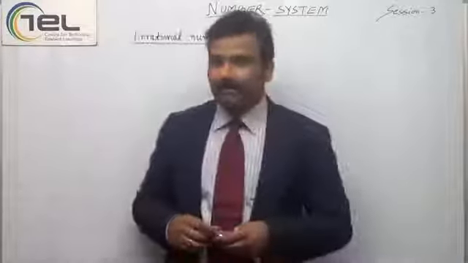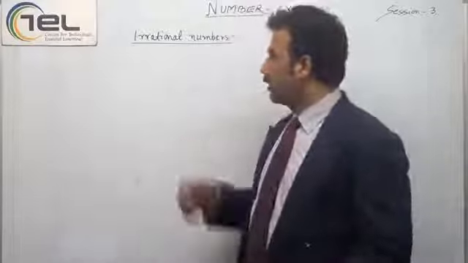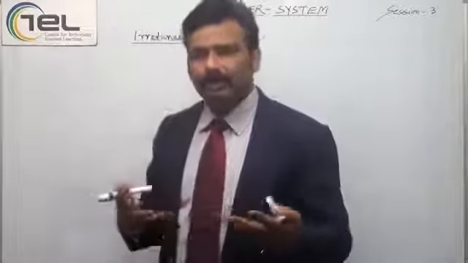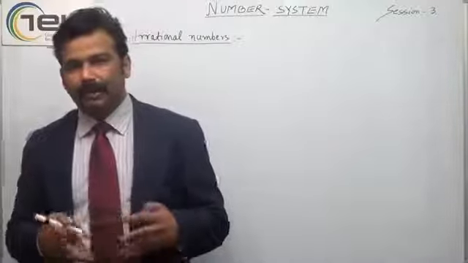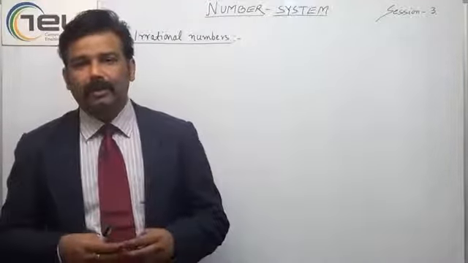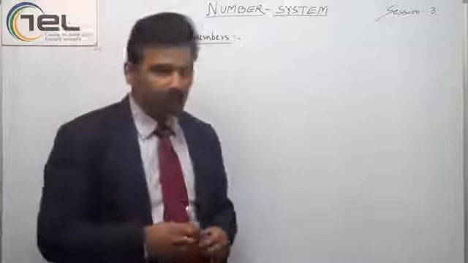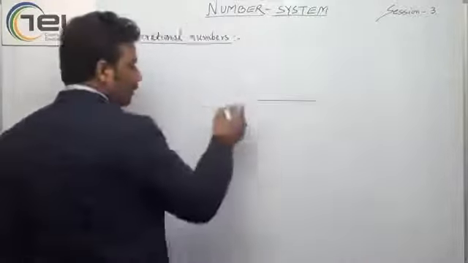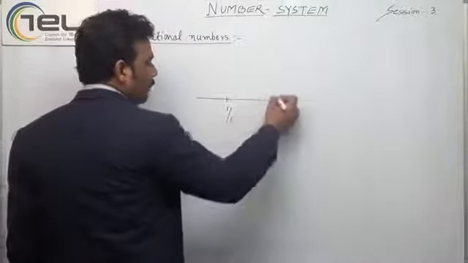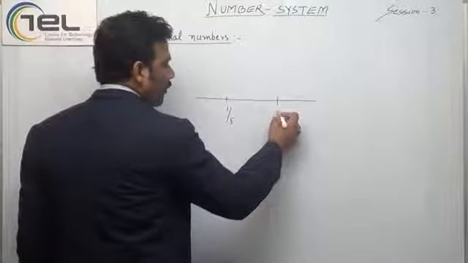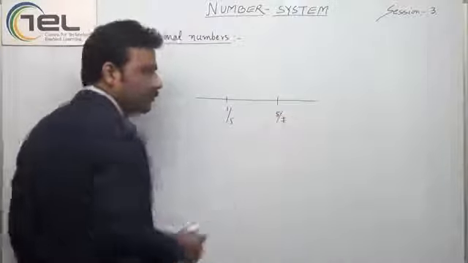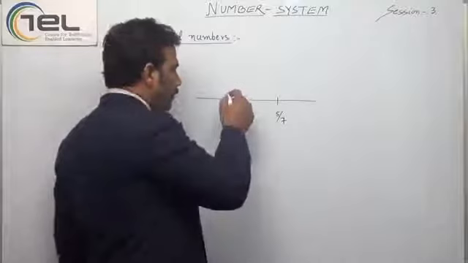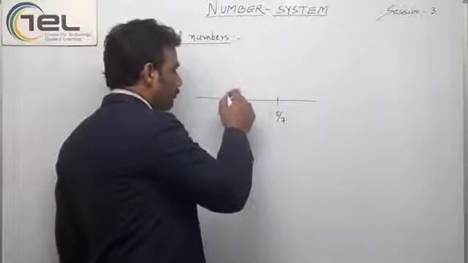Before starting the session and learning about irrational numbers, let us talk about what they are. If we have any two numbers on the number line, let's say 1 by 5 and 5 by 7, is there any other number in between these two?